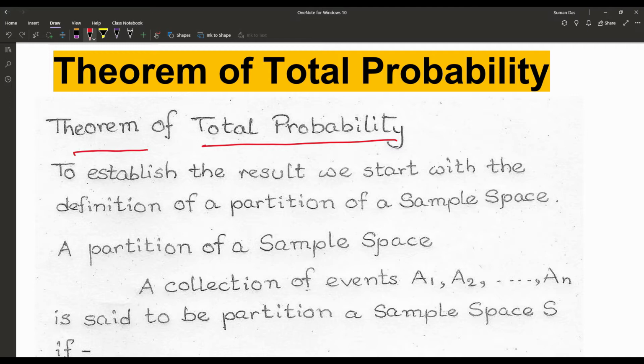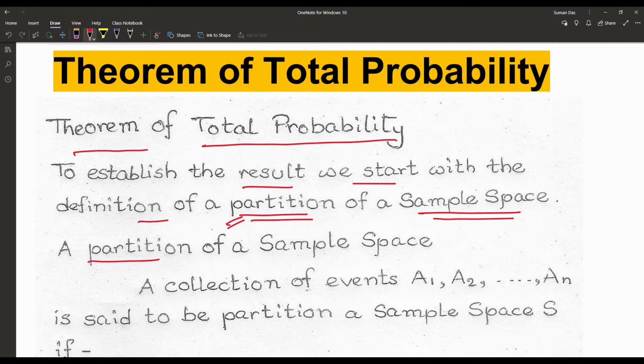Today our topic is the theorem of total probability, and that is also a deduction from the conditional probability. So before establishing the result, we start with the definition of a partition of any sample space. Sample space, as we already know, is the set or collection of all the outcomes of any random experiment. So what is a partition?